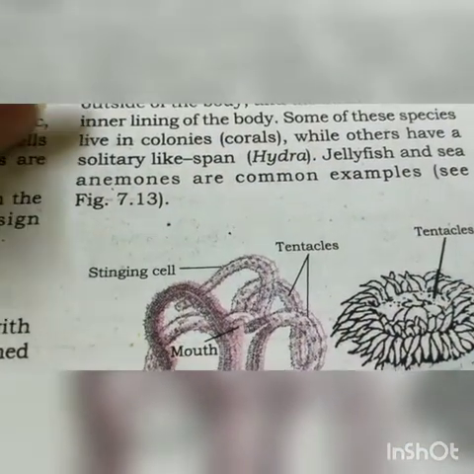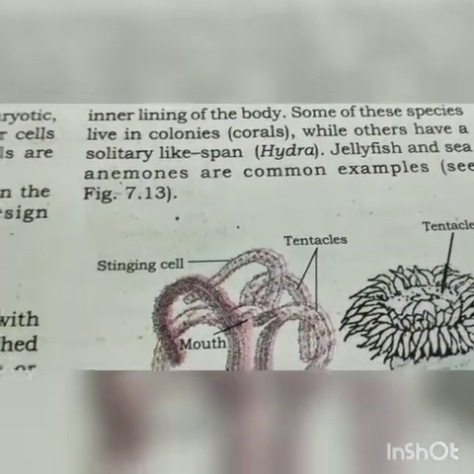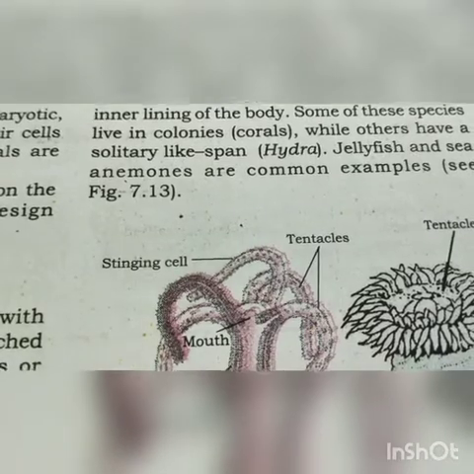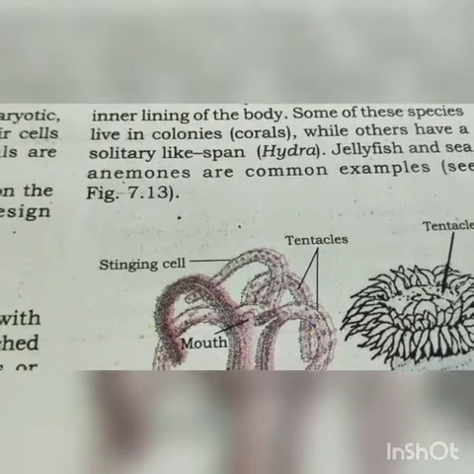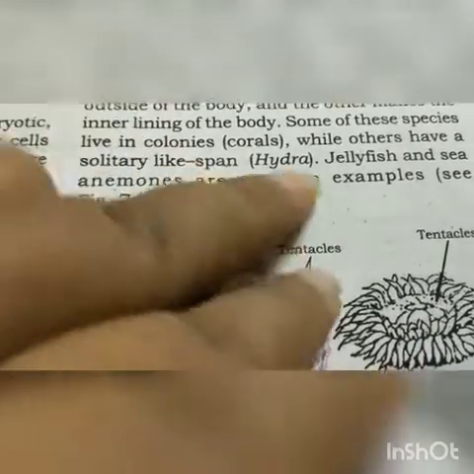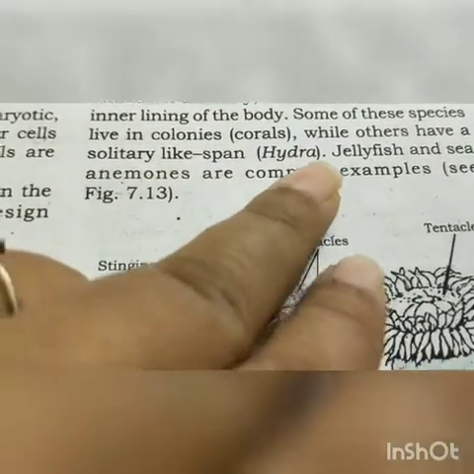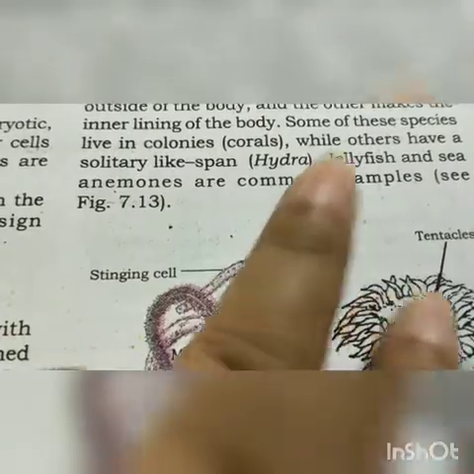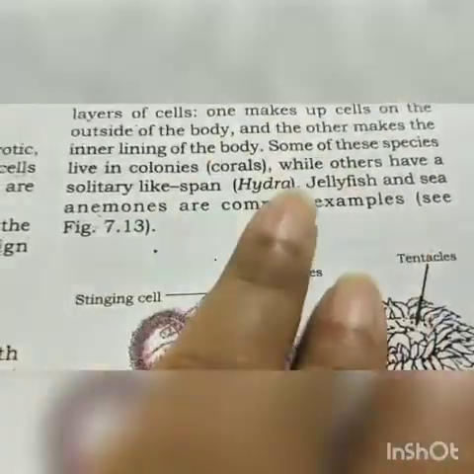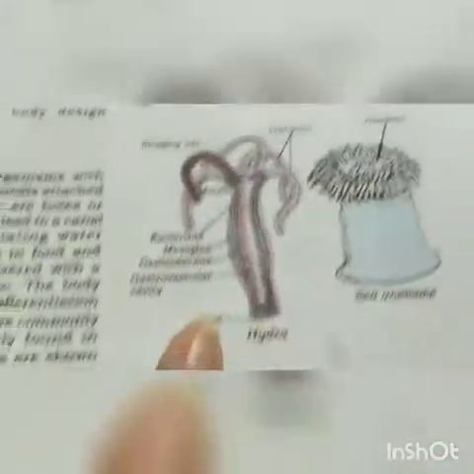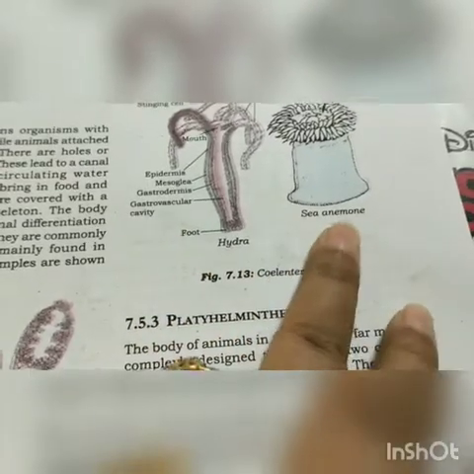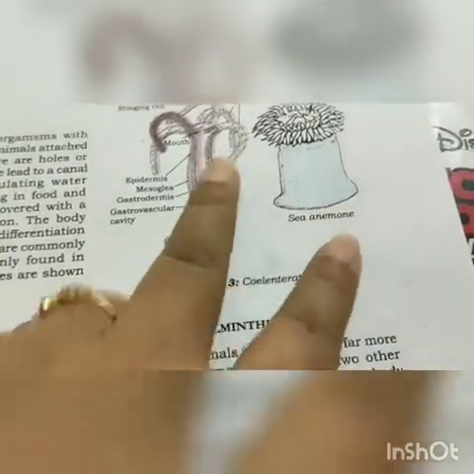Colonies means they are living in a group, while some live separately, as single animals. Corals live in colonies, hydra lives singly, and jellyfish and sea anemones are common examples of these groups, Coelenterata and Cnidaria. Here is a hydra and a sea anemone. This is the structure.